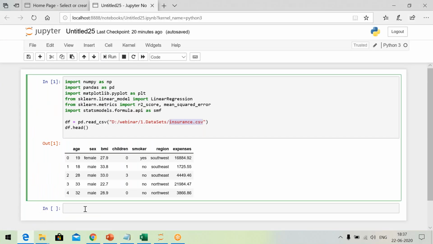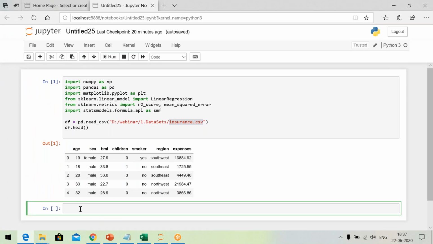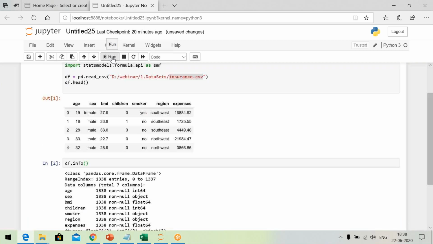If it is going to be a simple command, I need not copy and paste. I can even type df.info. That way I can save some time, right? Now let me execute. It will provide information about the various columns.